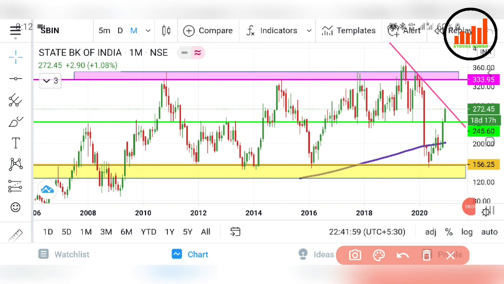So we have seen technical analysis and fundamental analysis of SBI Bank. SBI Bank is good to invest in now. The PE ratio is also fine and good to invest. We have seen that SBI Bank has been rejected at this pink zone, which is a supply zone for SBI Bank many times, and has support at this yellow zone.